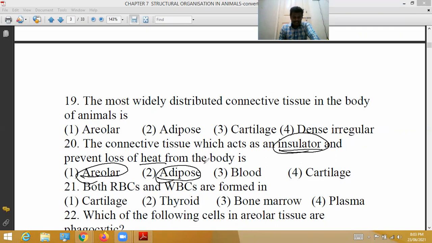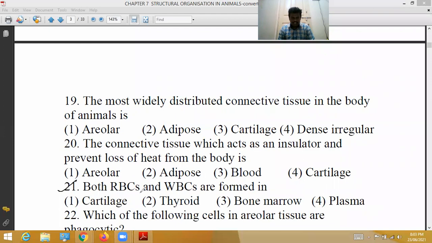Adipocytes, abundant fat storing cells are adipocytes. Adipose tissue acts as a fat reservoir and acts as an insulator. Being a poor conductor of heat, it reduces heat loss from the body. So that 20th question, correct option is true. So blood and cartilage tissues do not act as an insulator.